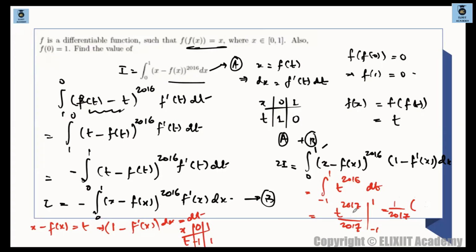See what this becomes: 1 raised to the power of 2017, which is 1 only, and 1 minus minus 1 gives plus 1, so it is 2/2017. So 2I is equal to 2/2017. This is 2I, not I. 2I is basically 2/2017, the 2 cancels out, so what is I? I is 1/2017. Is that clear? So what is I is 1/2017.